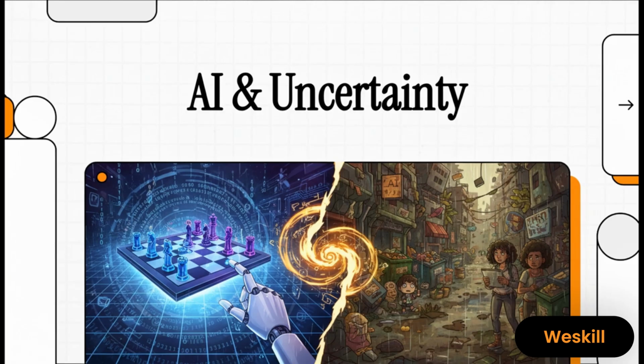So, we've gotten pretty good at teaching AI to master things like chess or Go, games with perfect rules and totally clear outcomes. But what happens when we take that AI out of the game world and drop it into our world? The one that's messy, unpredictable, and almost never gives you all the information you need. Well, today, let's dive into how AI is learning to handle one of the most human challenges of all, uncertainty.